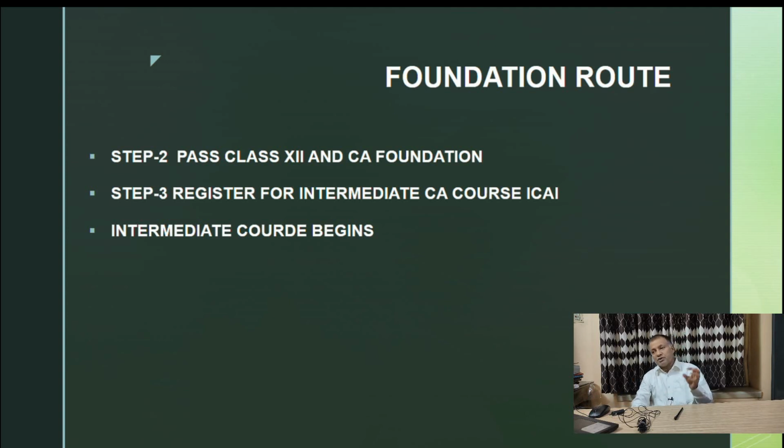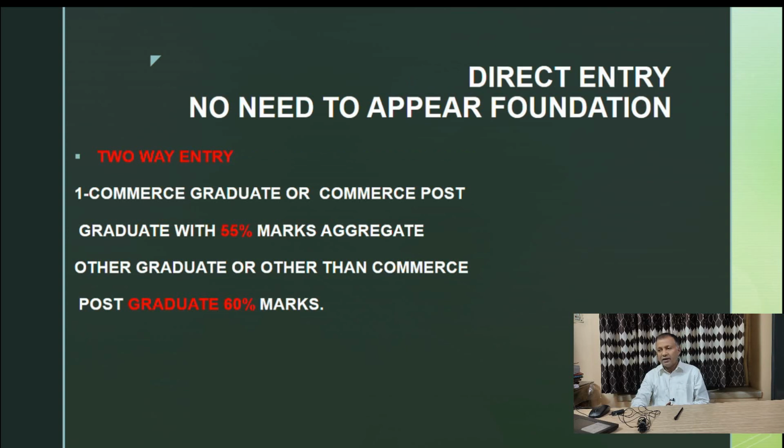Suppose you pass the CA Foundation and pass the class 12 exam. You have to pass both the things in order to enroll in the intermediate, that is class 12 and CA Foundation. So register for intermediate course and the intermediate course will begin.